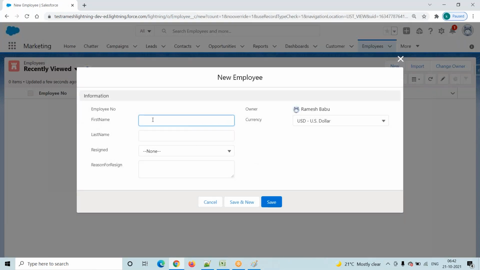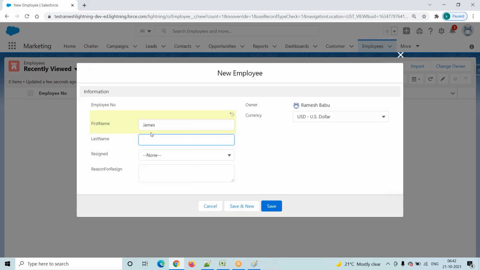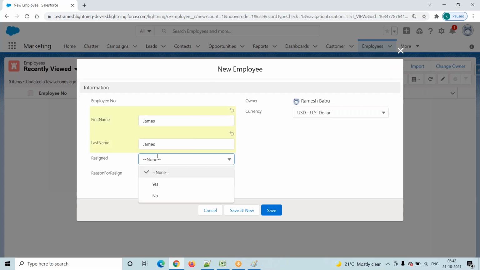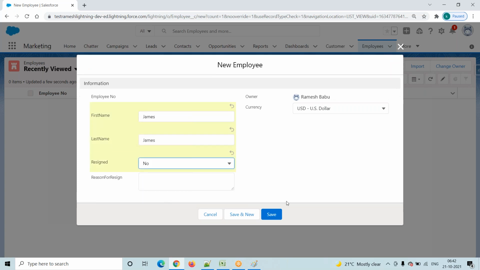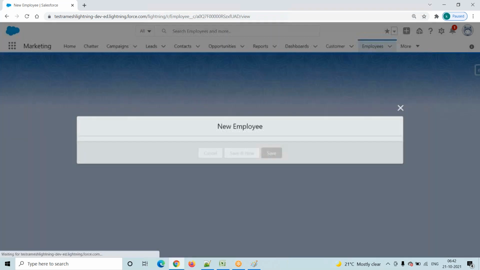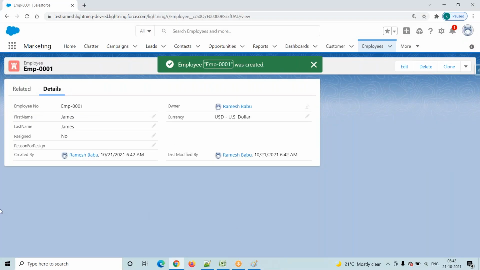What is the first name? Okay, James. Last name, James. Resign from the service? No. And click on the save button. Okay, like this we will go and create some employee records.